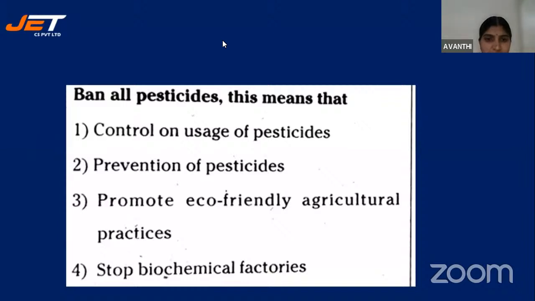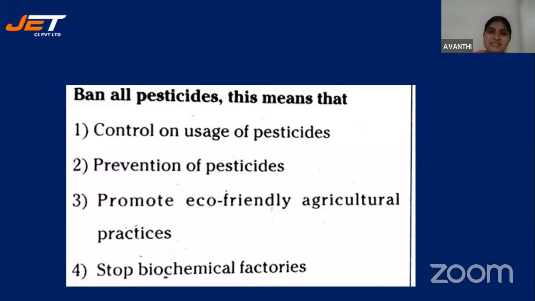Yes, Shleshna, Rohini, Kalyan, Varsha. So, yeah, most of you are giving the correct answer. It is 3, children. 3 is the correct answer. What is that? It is promote eco-friendly agricultural practices.